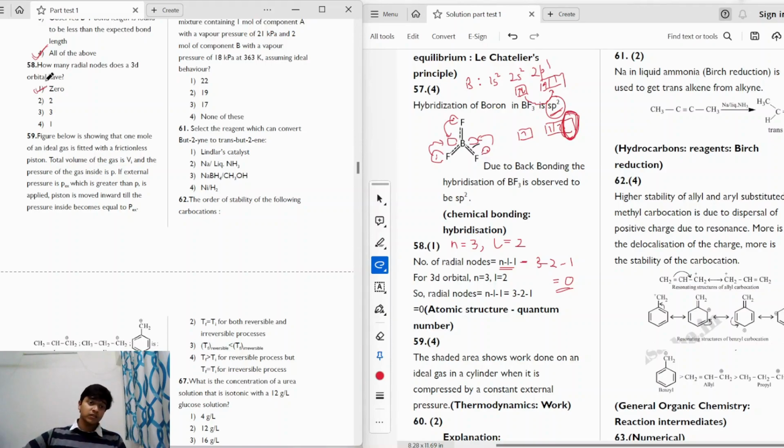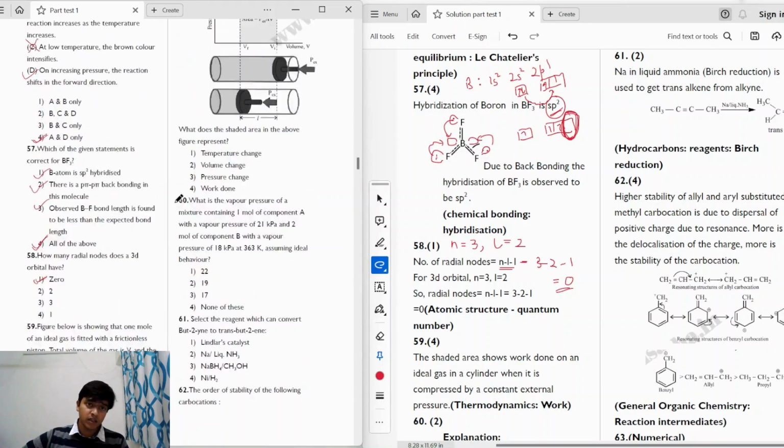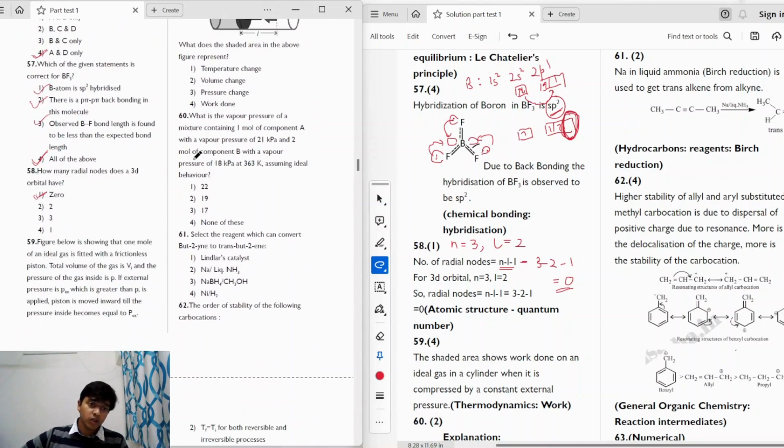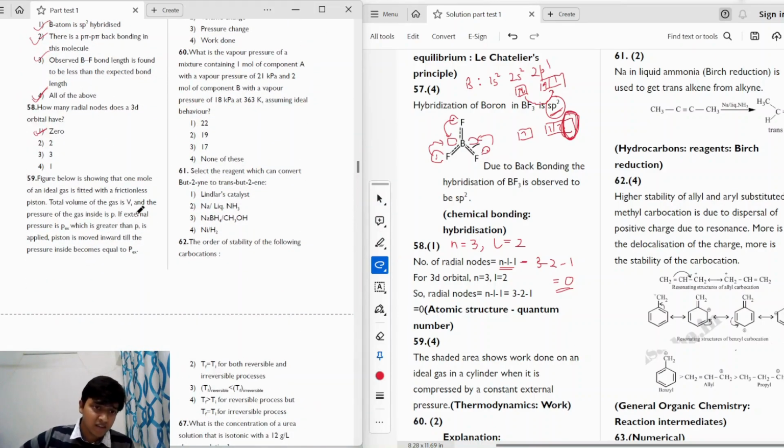Moving on to the next question, we have a figure showing that 1 mole of an ideal gas is fitted with a frictionless piston. If we take a look at this figure, the total volume of the gas is Vi, and the pressure of the gas inside is small p. If an external pressure P external, which is greater than P, is applied, the piston is moved inwards till the pressure inside becomes equal to P external, right?